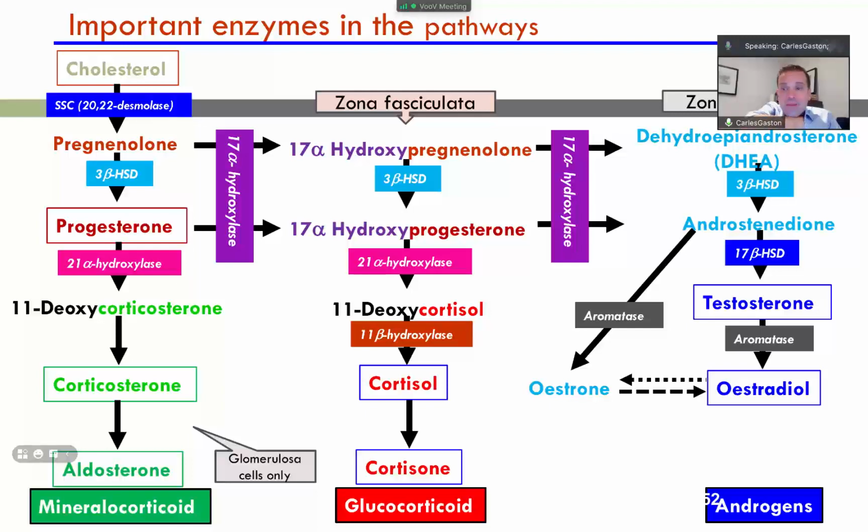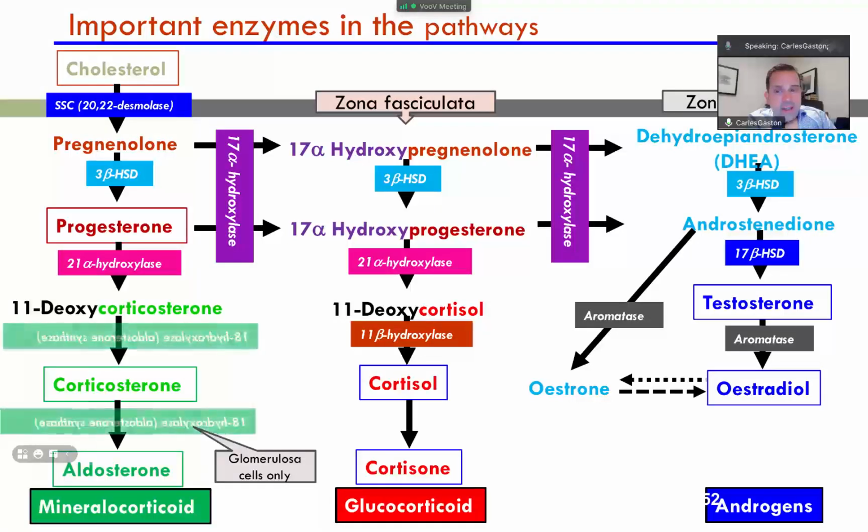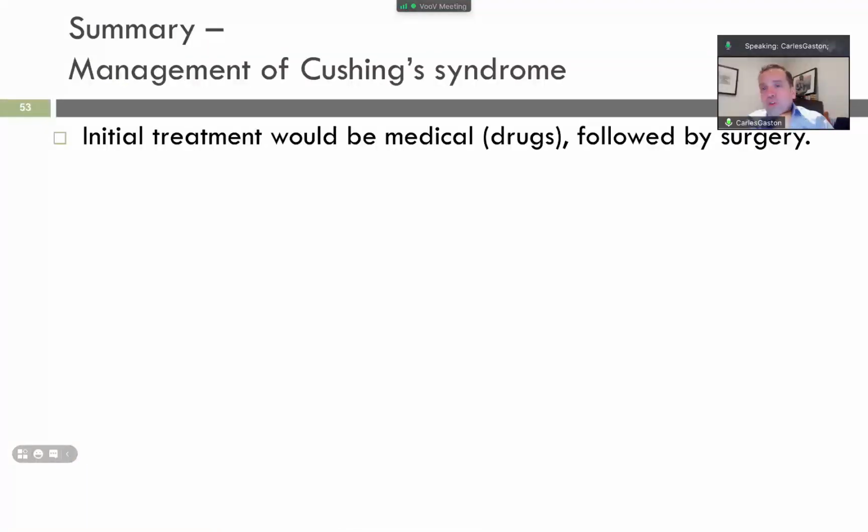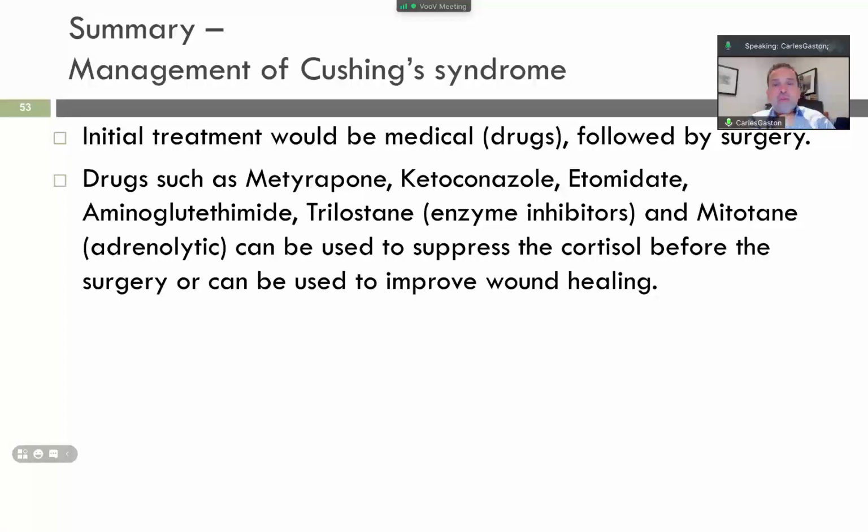Also, some drugs can be used which stop the adrenal synthesis pathway at different levels. You don't need to know exactly everything, but just that they stop the enzymatic reactions of the production of cortisol, mineralocorticoids, and sex hormones, and they work at different enzymatic levels.